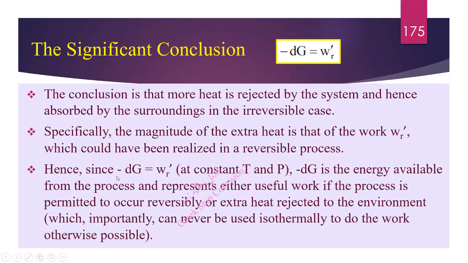Hence, since the negative Gibbs free energy change is equal to W prime R at constant T and P, the negative Gibbs free energy change is the energy available from the process and represents either useful work if the process is permitted to occur reversibly, or extra heat rejected to the environment, which importantly can never be used isothermally to do the work otherwise possible.